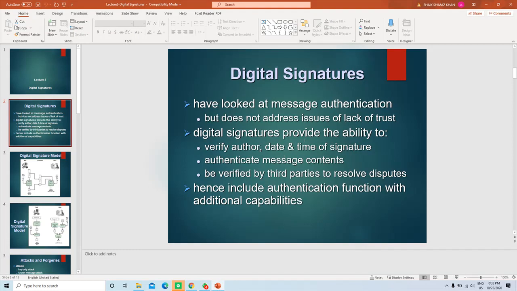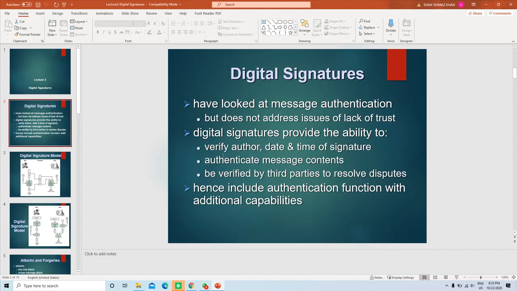The digital signature provides the ability to verify the author, date and time of signature. When two parties are communicating with each other, we want some mechanism that could be used to verify the party we are dealing with.